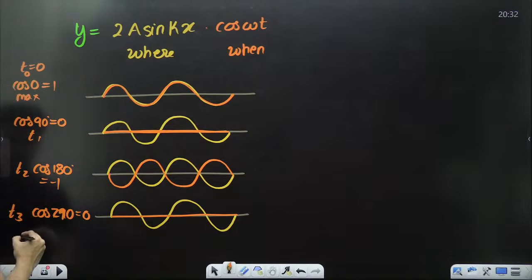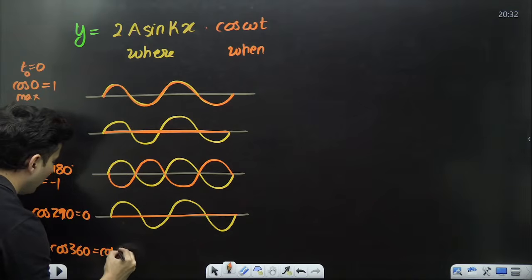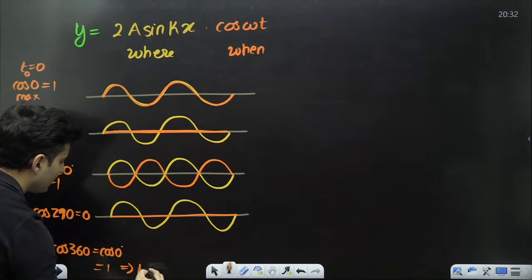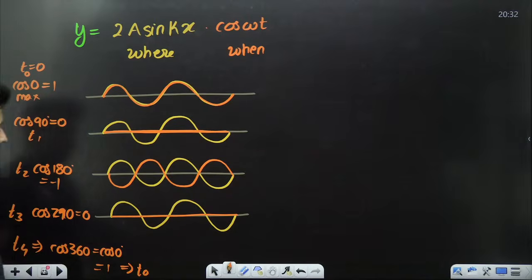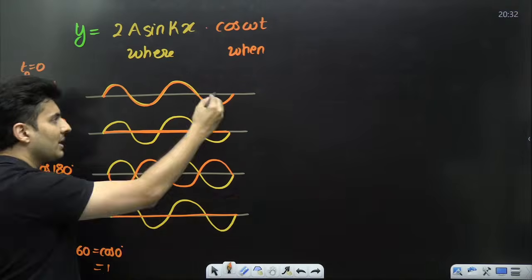And after some more time, T4, what will happen? It will become cos of 360, which is basically cos of 0, which is 1, which is as good as saying it is T0. It's back to this time. It's back to this same situation over here. It will come back over here.